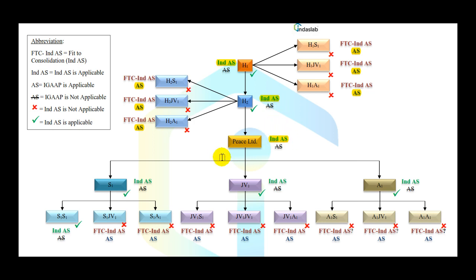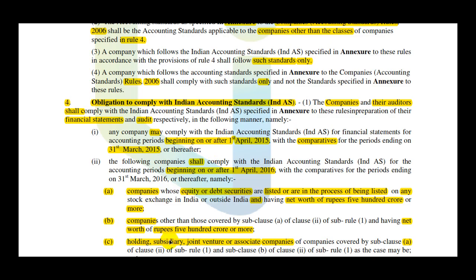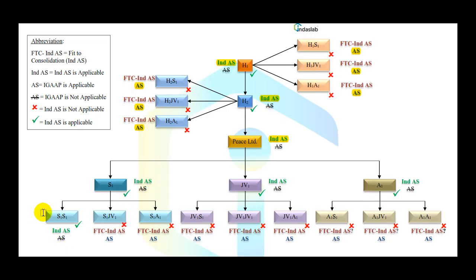Right? Now let's try to see what happens in case of S1. Now see, S1 is what? S1 is a subsidiary of Peace Limited. JV1 is a joint venture of Peace Limited, and A1 is again associate of Peace Limited. So according to our analysis, subsidiary, joint venture and associate of Peace Limited forms a part of obligatory requirement as a part of clause C, but subsidiary of S1, joint venture of S1, associate of S1 needs a separate assessment. Now subsidiary of a subsidiary also forms a part of obligatory requirement, and yes, it must follow Ind AS as its statutory books, no doubt about it.